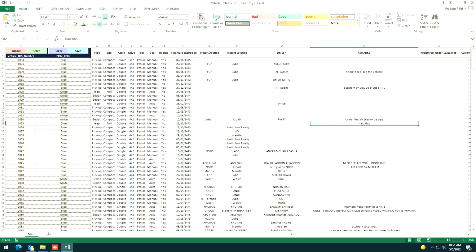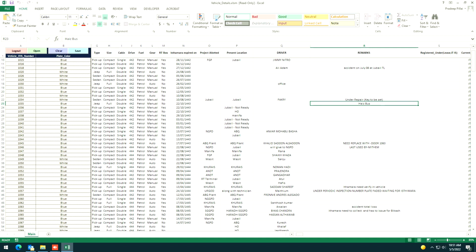I want all the repairs to be highlighted here, so that it will be easy for us to follow up. If you give a follow-up message to me, or Nagendra gives a follow-up message to me, and maybe I forget it also, I can open this sheet and simply see which vehicles are in repair now and still not repaired.